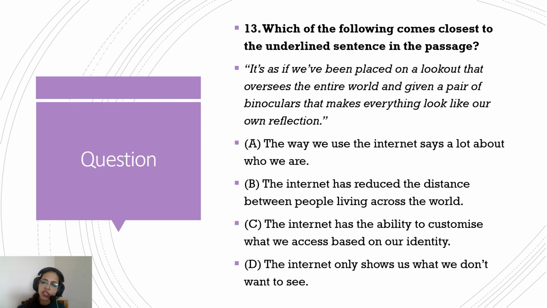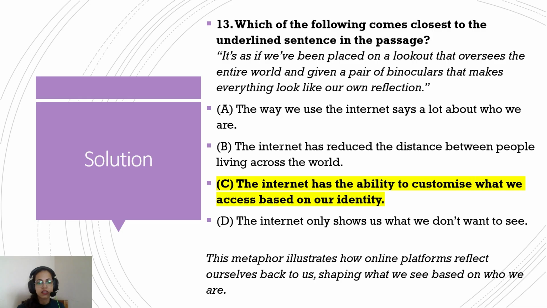The internet has the ability to customize what we access based on our identity. Okay. The internet only shows what we don't want to see. Of course not. I mean, that's not the case. Why would otherwise anybody use the internet? So the correct option is option C. The internet has the ability to customize what we access based on our identity.